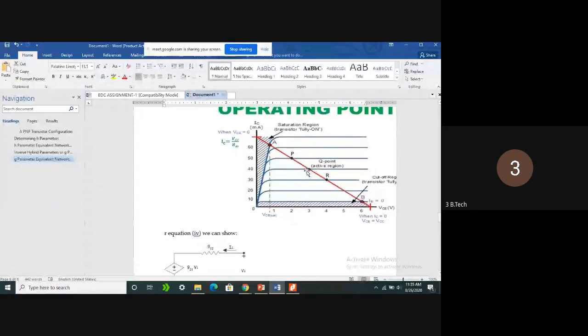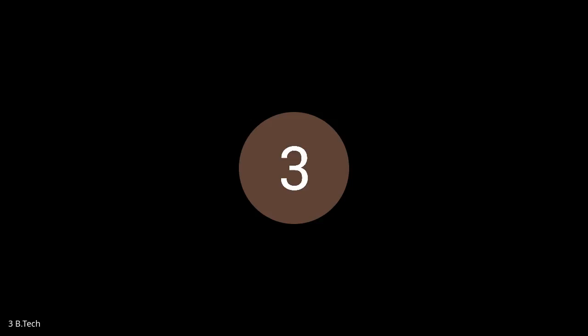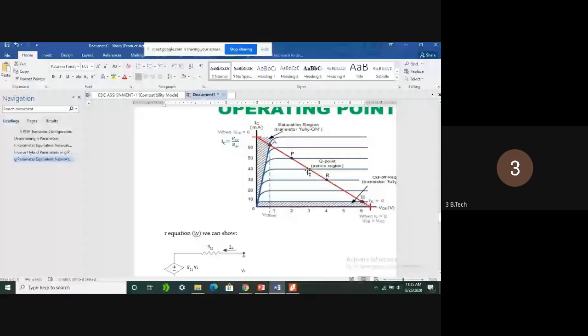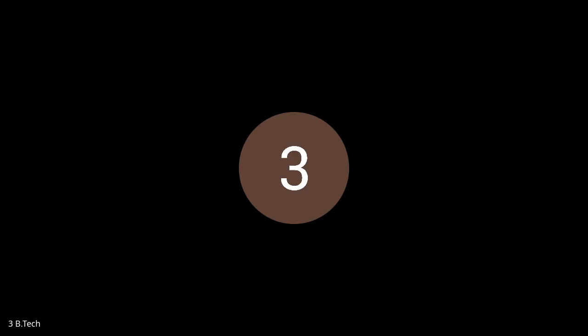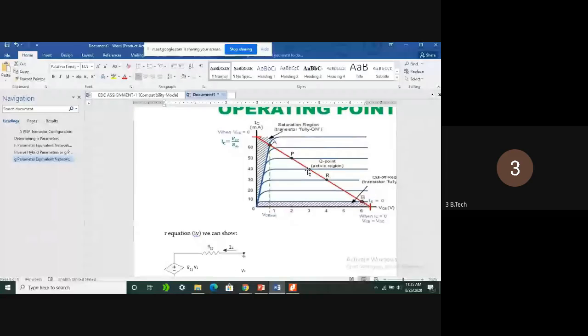This can be calculated by knowing the DC analysis of the transistor. That is the main agenda of DC analysis of a transistor: to fix the operating point. In our differential amplifier, we make a similar operating point for the two different amplifiers.